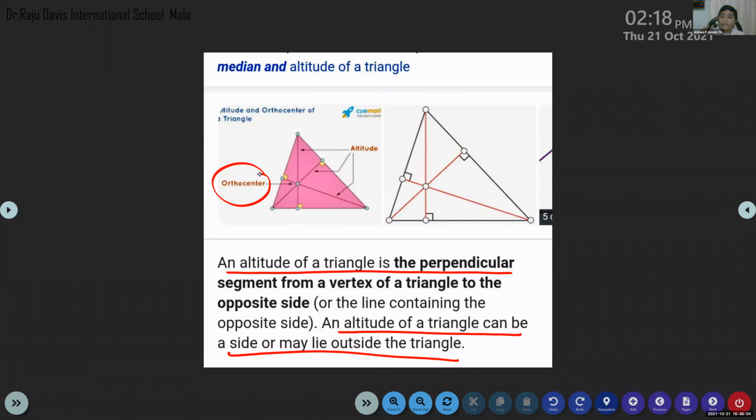Ma'am, is the orthocenter the same as the centroid? No, the centroid is the meeting point of medians. Orthocenter is the meeting point of altitudes of a triangle, and centroid is the meeting point of medians of a triangle. I hope all these topics are clear. Ma'am, can you send this definition? Definitions, okay, I will send them.